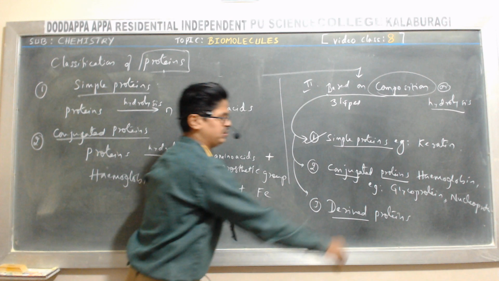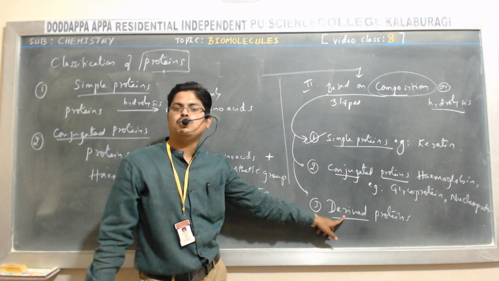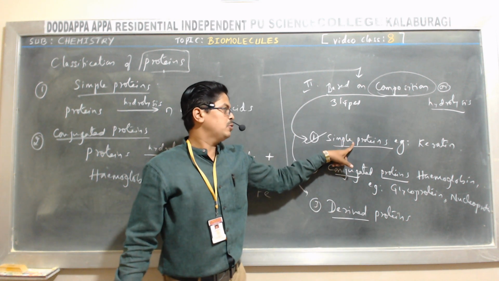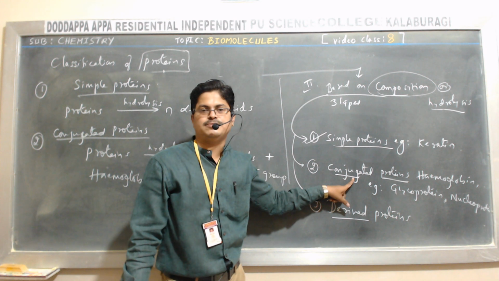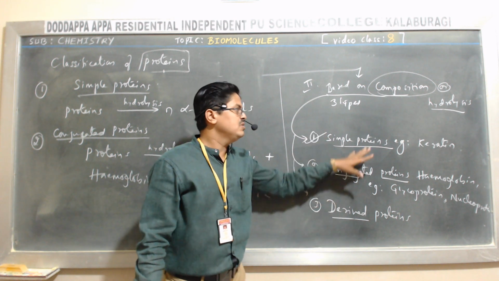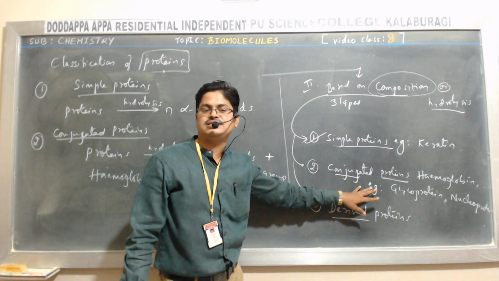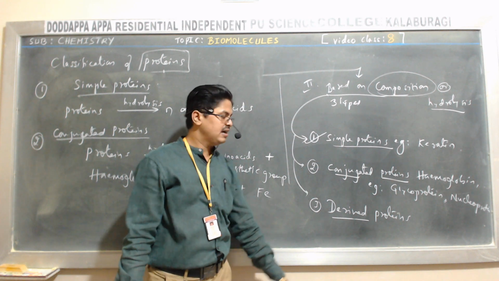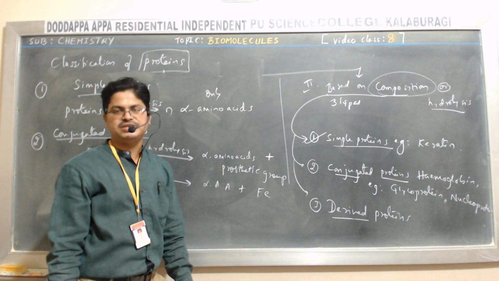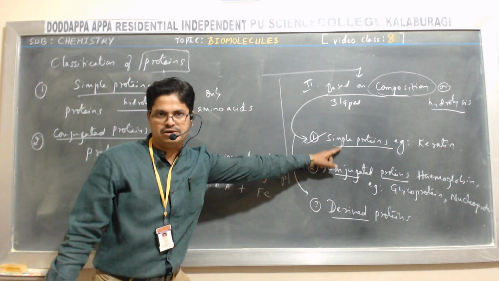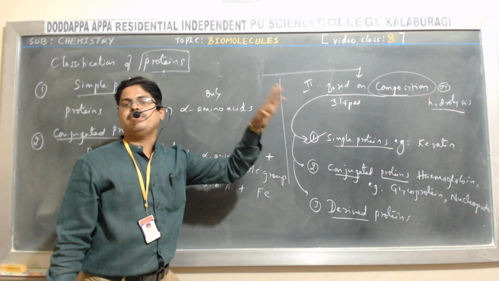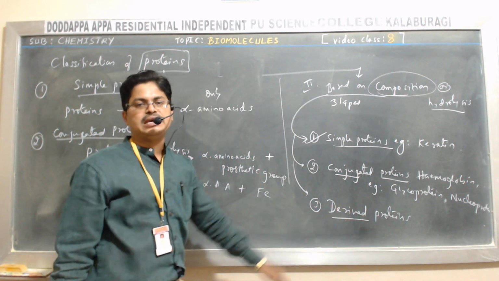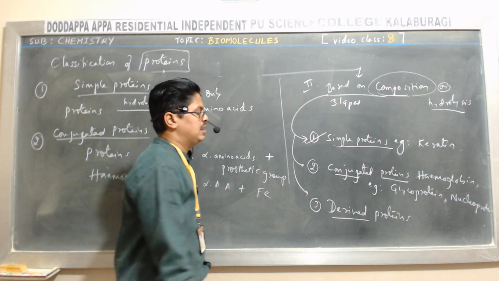Next one, derived proteins. The name indicates what they are. These proteins are derived from simple proteins or conjugated proteins by partial hydrolysis or heating. The proteins obtained from simple or conjugated proteins by partial hydrolysis or by heating are called derived proteins.